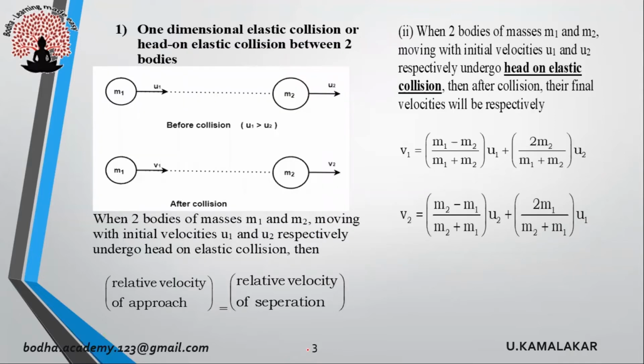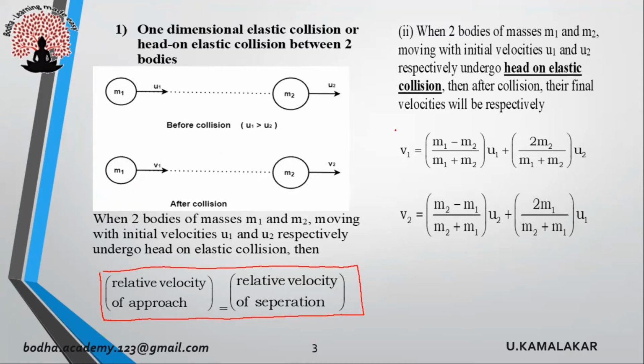Let us consider one-dimensional elastic collision between two bodies. We are assuming that a body of mass m1 is moving with velocity u1, another body of mass m2 is moving with velocity u2. We will assume that u1 is greater than u2 so that collision is possible. After collision, let v1 be the velocity of first body and v2 be the velocity of second body. In this case, we can observe that relative velocity of approach is equal to relative velocity of separation.